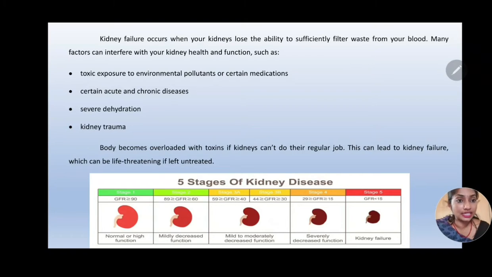There are 5 stages in kidney disease. It is measured with the help of GFR, that is glomerular filtration rate. If the GFR values are greater than or equal to 90, then the kidney is said to be in its healthy and hale condition. Whereas if the values fall below 15, then the stage is known as kidney failure.